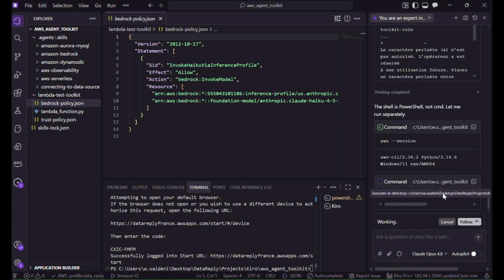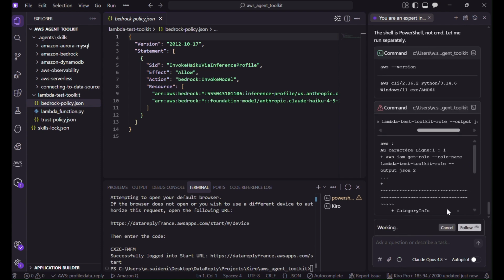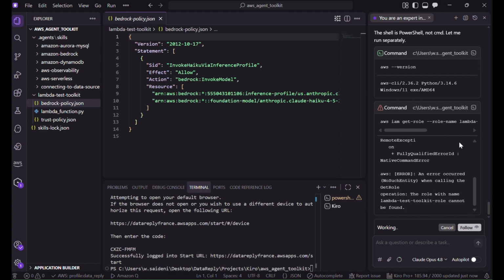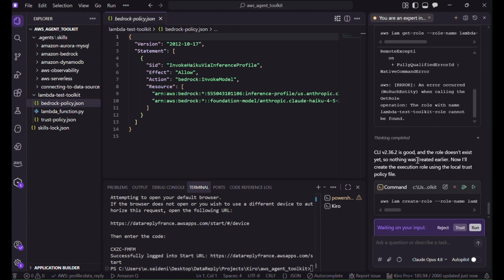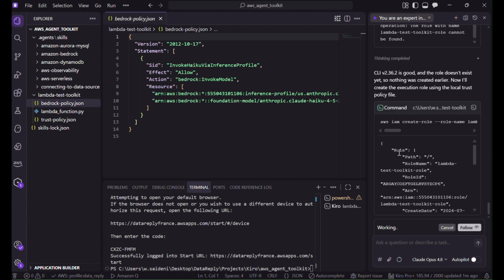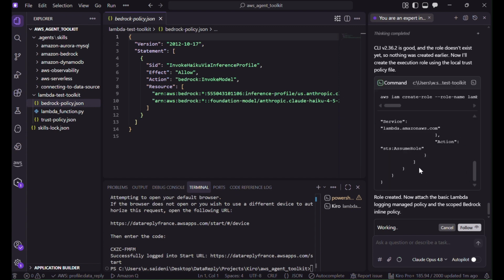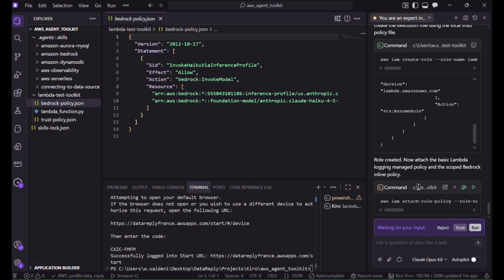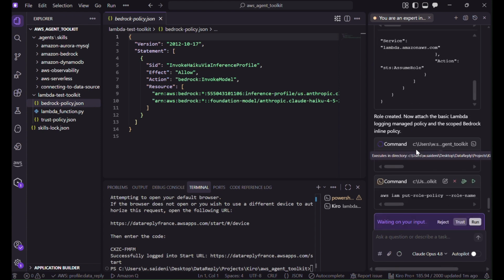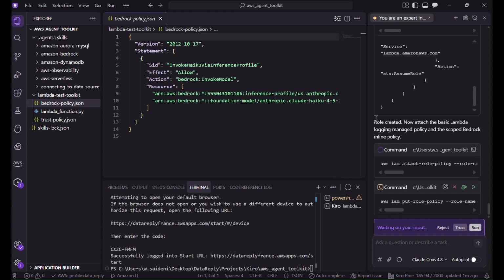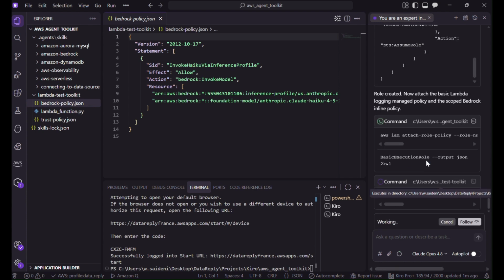So here we get the role. Okay, all is good, and the role doesn't exist yet, so nothing was created earlier. So here we're gonna create the role. The role lambda-test-toolkit role will be created. Okay, the role has been created. Then we will attach the role policy. Role, we'll put role policy.